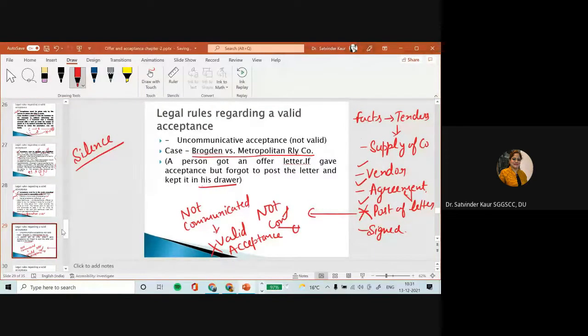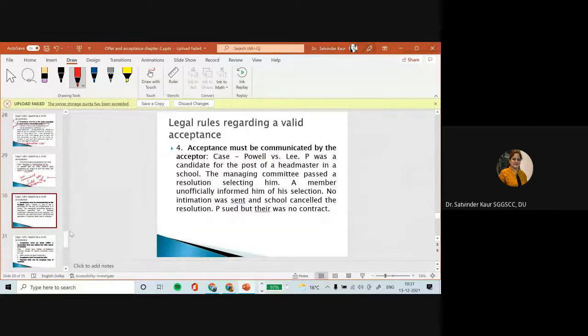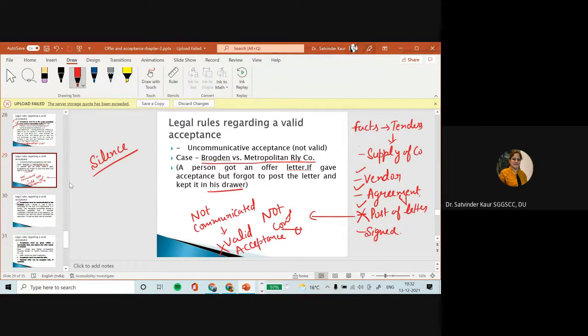So you have to use the case study, your example, and then you have to explain this particular amount. Then there comes acceptance must be communicated by the acceptor. Now suppose in this case the agreement is being signed, it has been kept into the drawer, and somehow, while cleaning the drawer or taking care of the things, a peon checks and sees that this particular letter or agreement is in favor of this particular company.